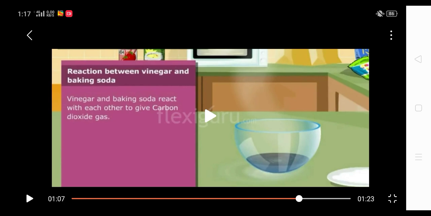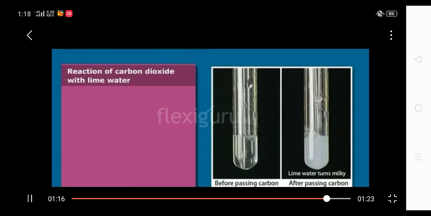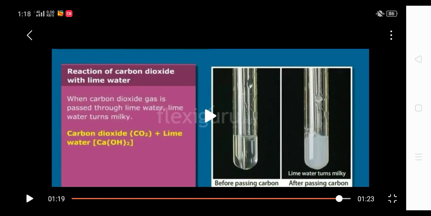When vinegar and baking soda react with each other, they give a gas called carbon dioxide. And now when you pass this gas through the lime water, what will happen? The lime water will turn milky.